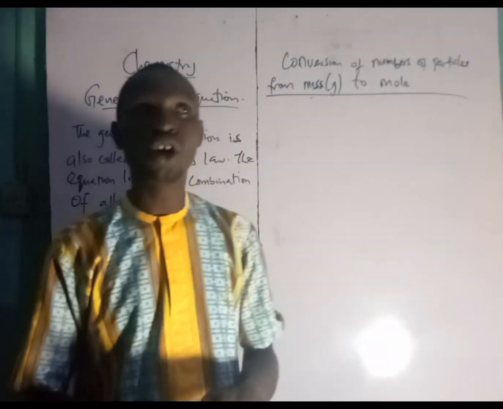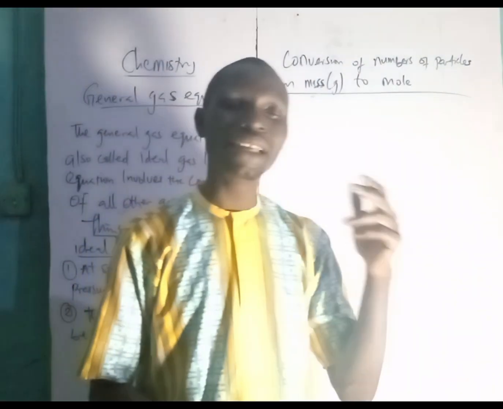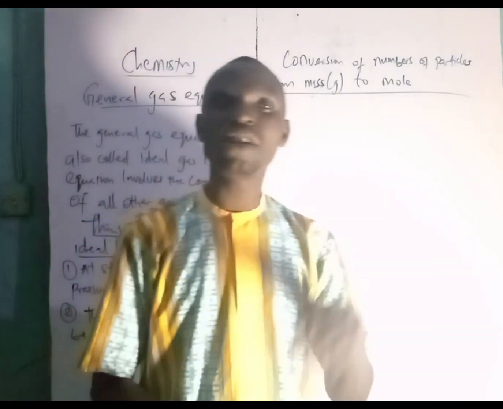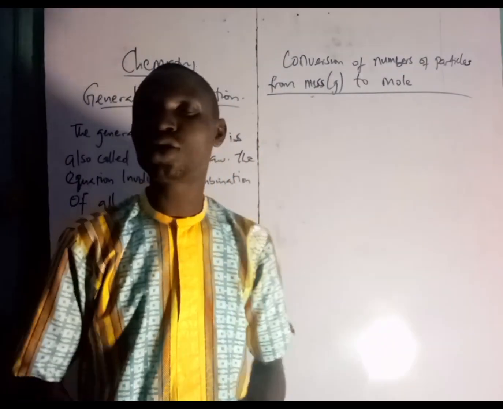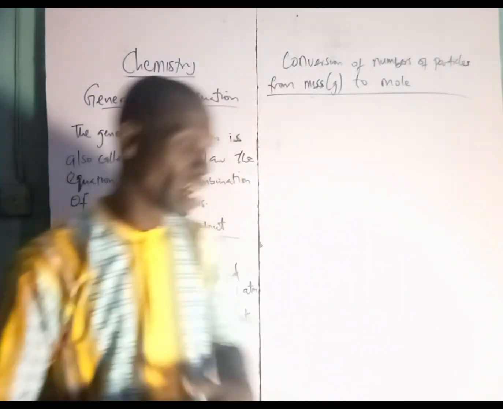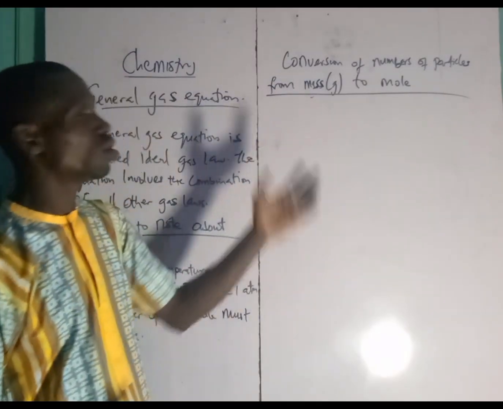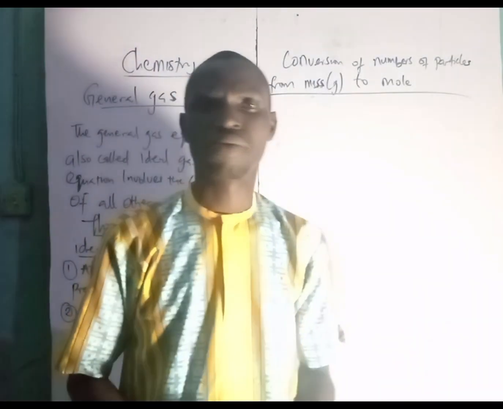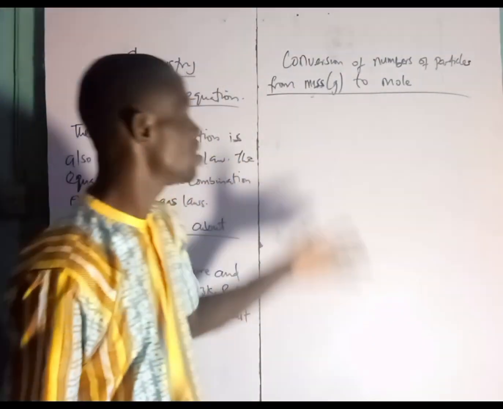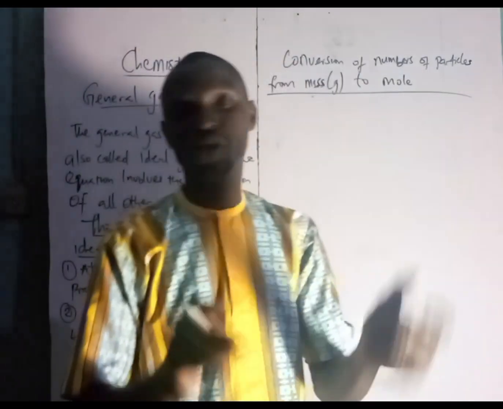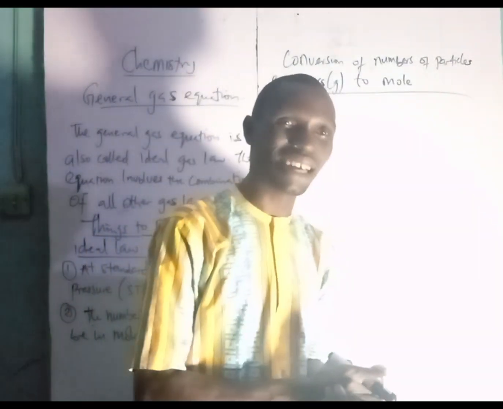If you are given your number in gram, in mass, we will first need to calculate it back to mole before we can make use of it. If you use it like that, you are going to miss it. That's why I want us to quickly see how to convert. I know we would have been taught, but I just want to remind us.